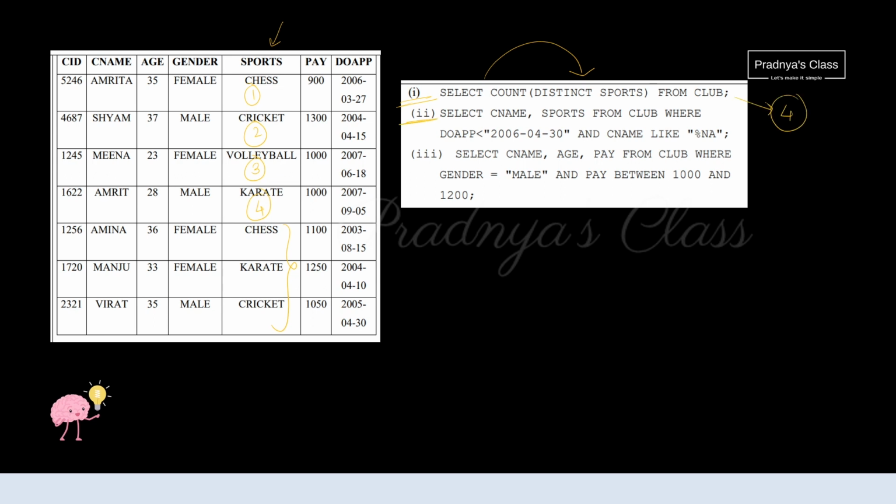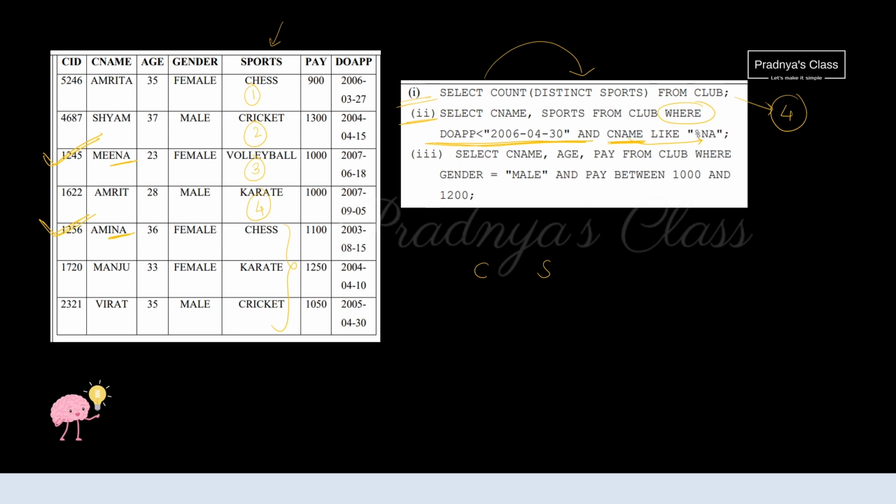What's the second query? Select CNAME and sports. Now what's the criteria? The date of publication should be less than this specified date and the CNAME like %NA. It will be easy to check CNAME with the given criteria. Candidate names ending with NA, we could find 2 records. This is the first record and there is one more record.